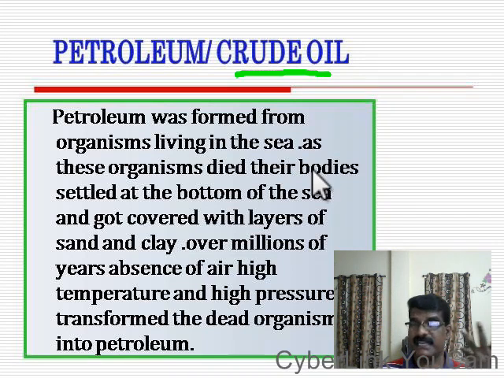Around 300 million years ago, because of some natural calamities like earthquakes or tsunamis in the seas, the plants and animals present in the sea were covered by soil and sand particles at the bottom of the sea. Over millions of years these organisms were gradually converted into petroleum because of high pressure and high temperature, over this debris which was covered by clay or soil particles.